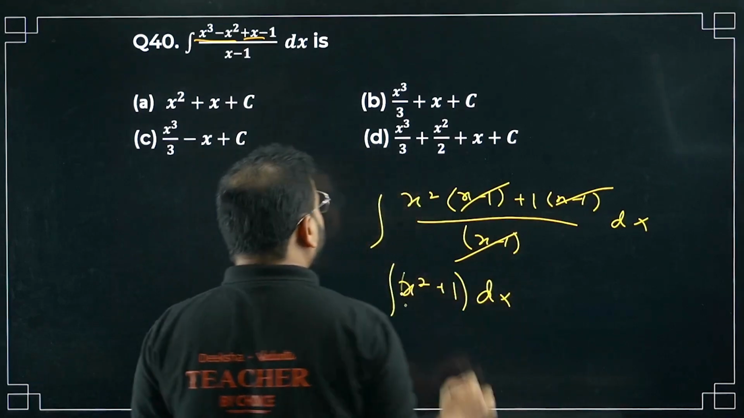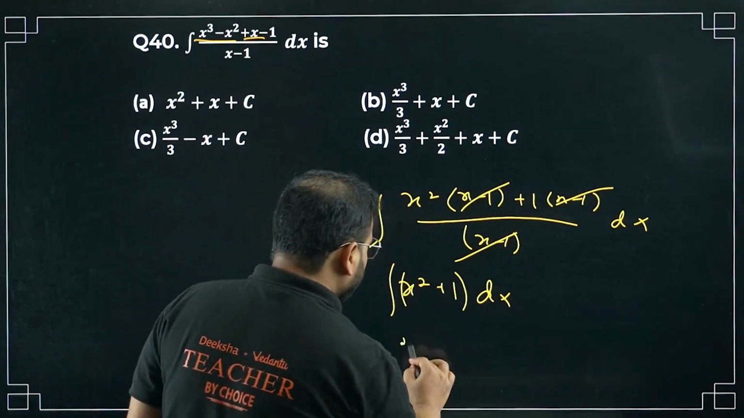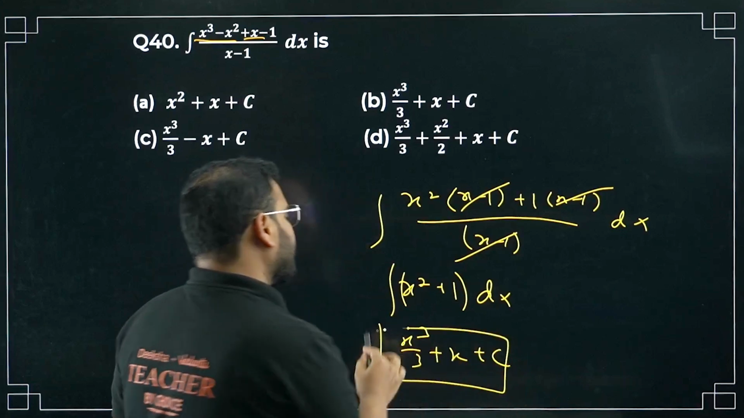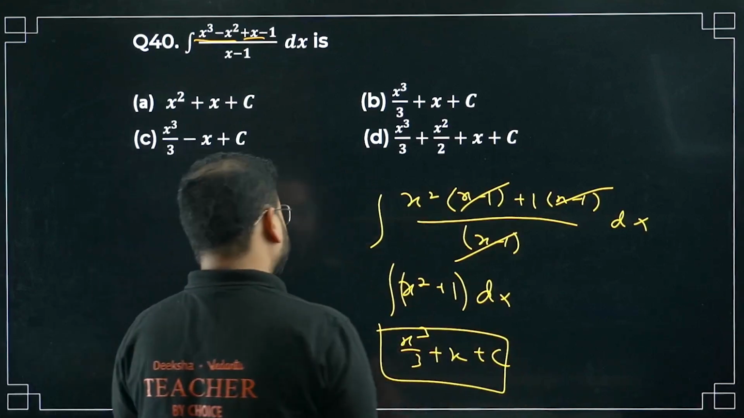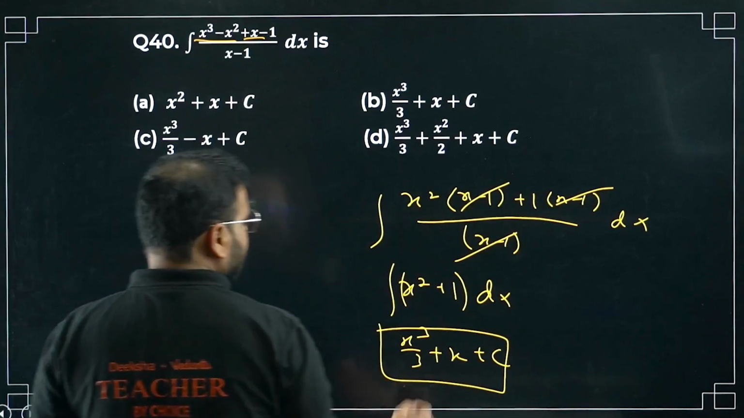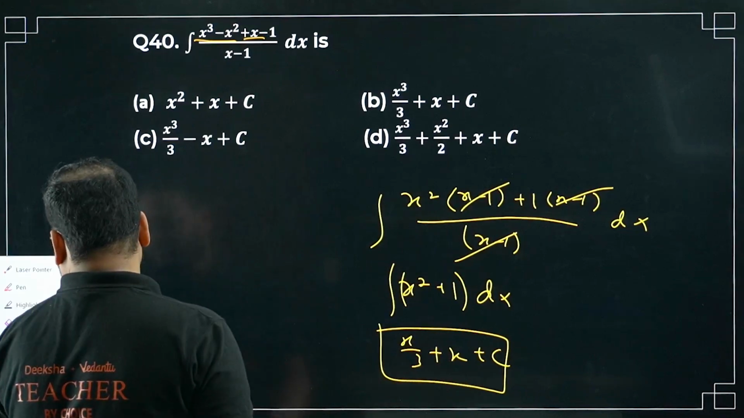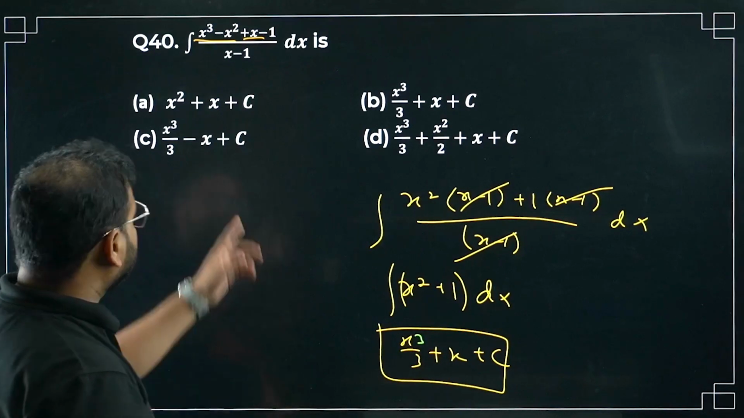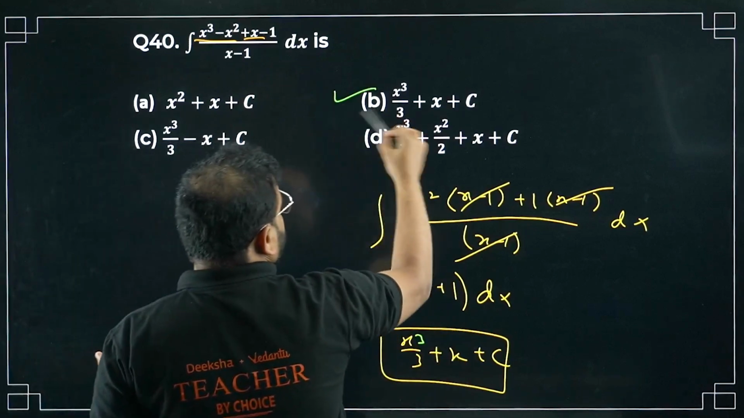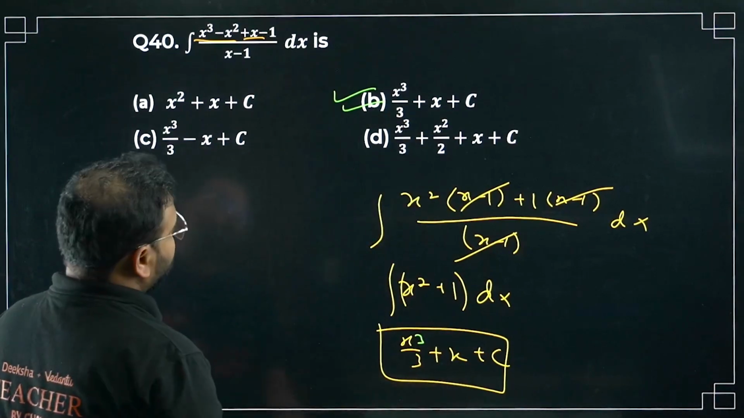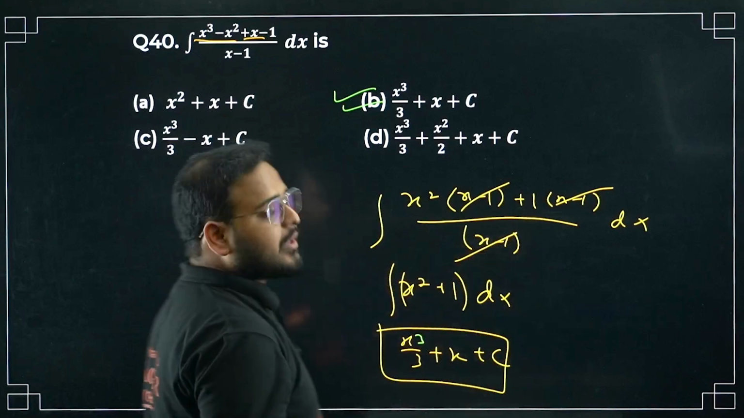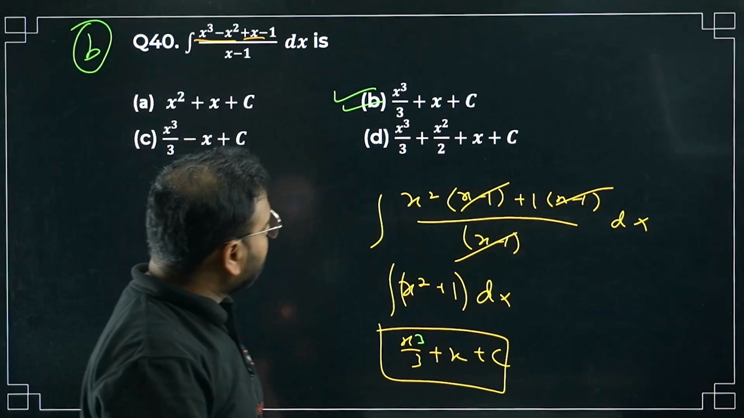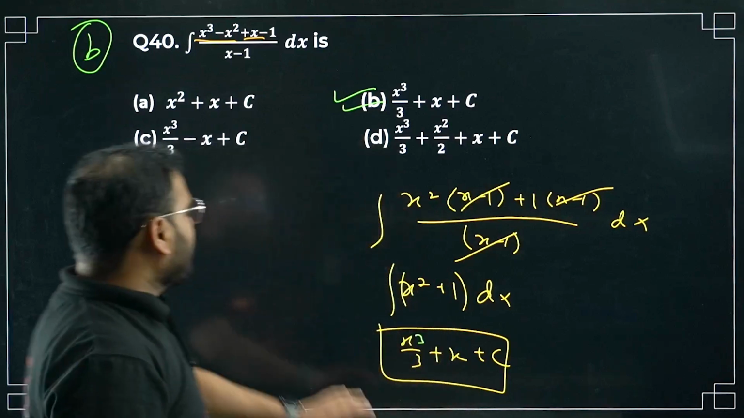There's no limit over here. So the answer will become x cube by 3 plus x plus c. Which option is correct? I think option B, right? There's a plus sign, of course, not a negative. There's a plus sign, plus 1, that's why. So option number B is correct. Have a look.